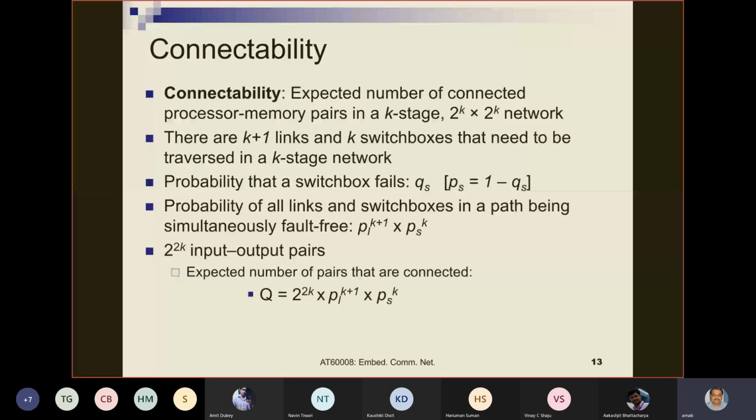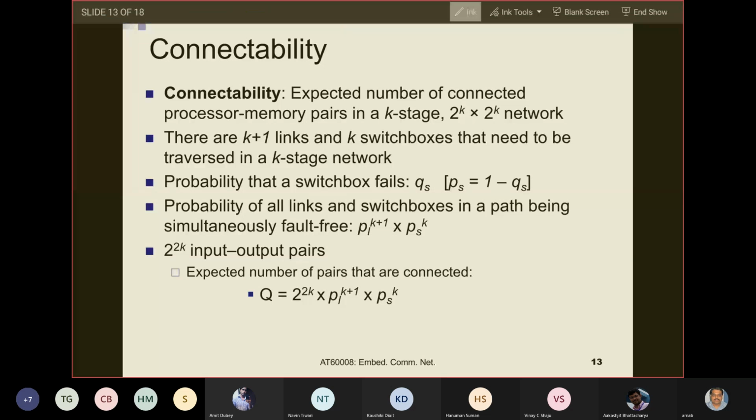Remember that all these links and switch boxes must be working for successfully transmitting a message from processor to memory. Let QS be the probability that a switch box fails.